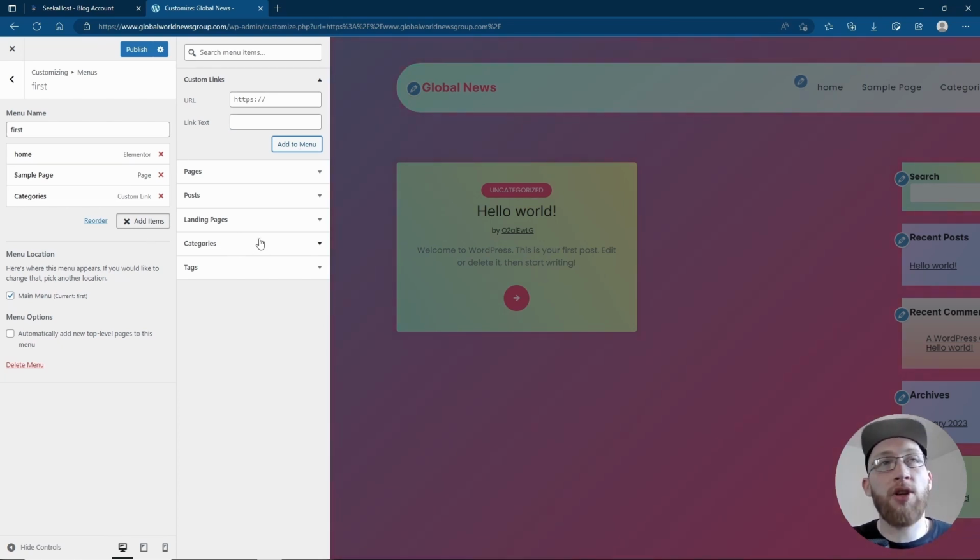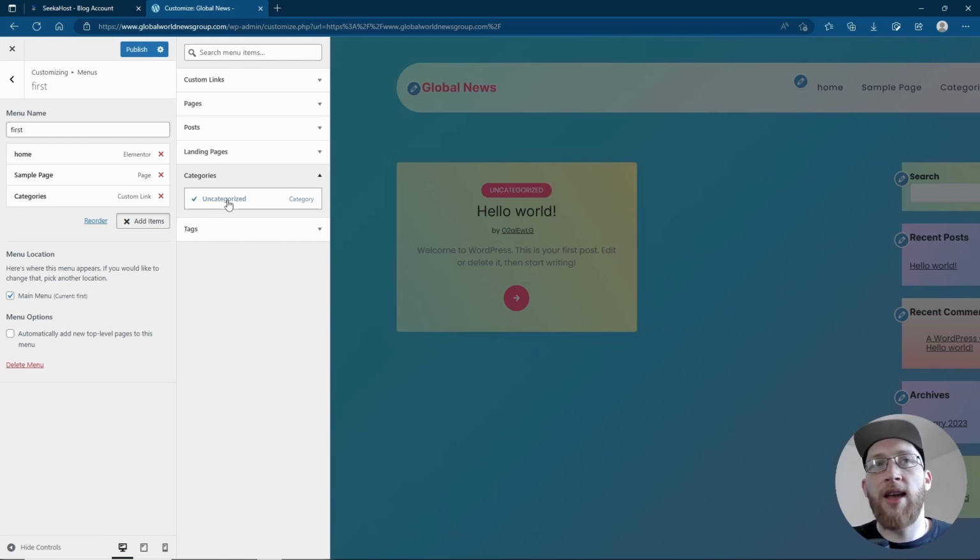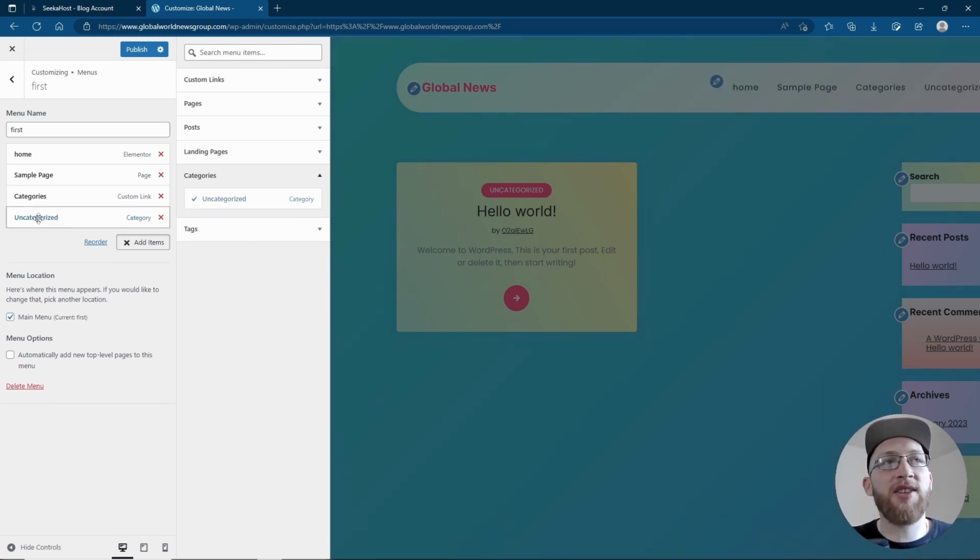Now what I need to do is go down to categories. I don't actually have any, so I'm just going to add the uncategorized, and I'm going to drag it just to the right of the categories to make it so when people go over categories, anything I've added in the menu will then show up.